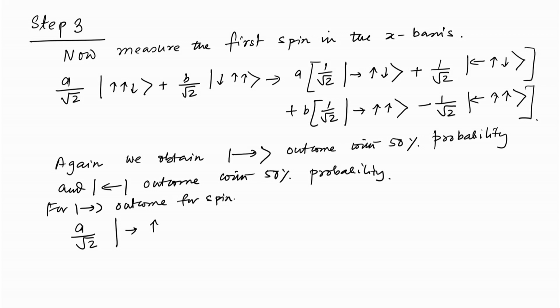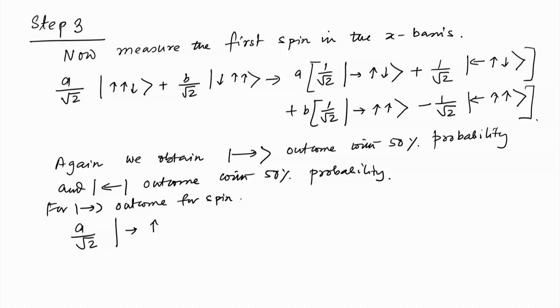Once again, just to remind you, spin 1 and spin 2 are in lab 1 and spin 3 is in lab 2. So, this would be this plus b by root 2 right, up. So, that is the outcome. So, now let us go to step 4.